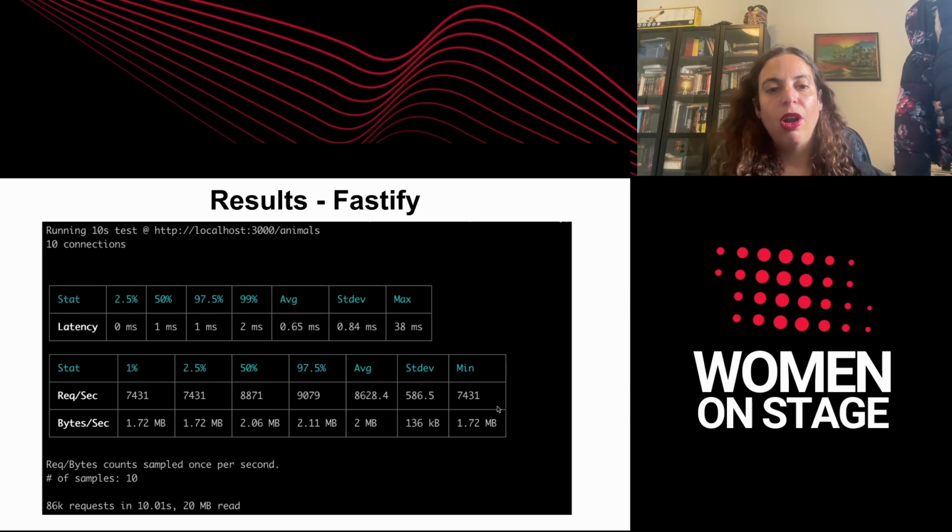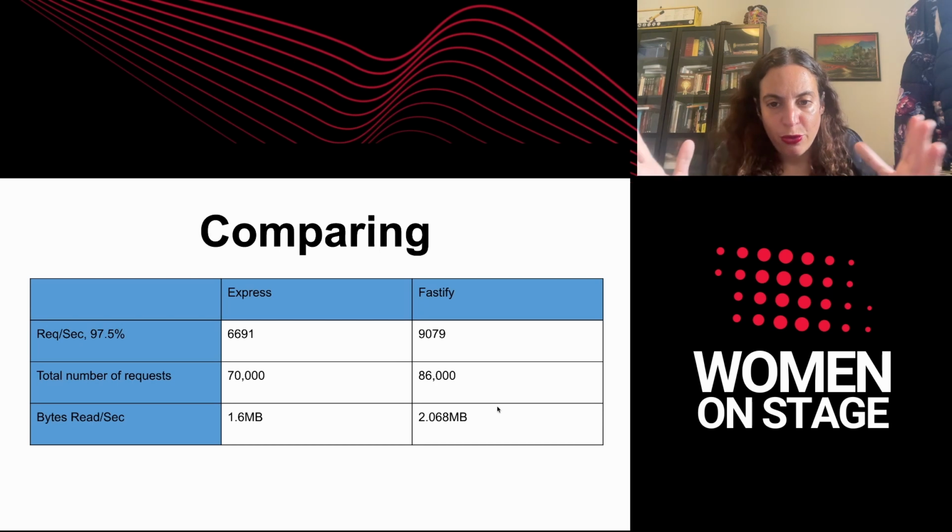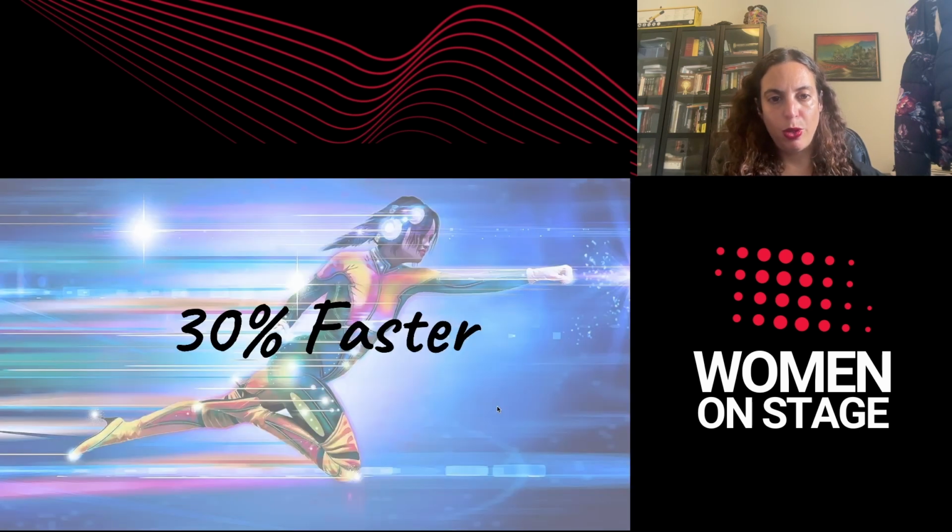Here we have around 8,800 requests per second, and we have succeeded to serve 86K requests. So what did we get? If we're looking again at the results, one next to another, we got something which is 30% faster, or even 40% faster than Express. So this is, in my opinion, very impressive.